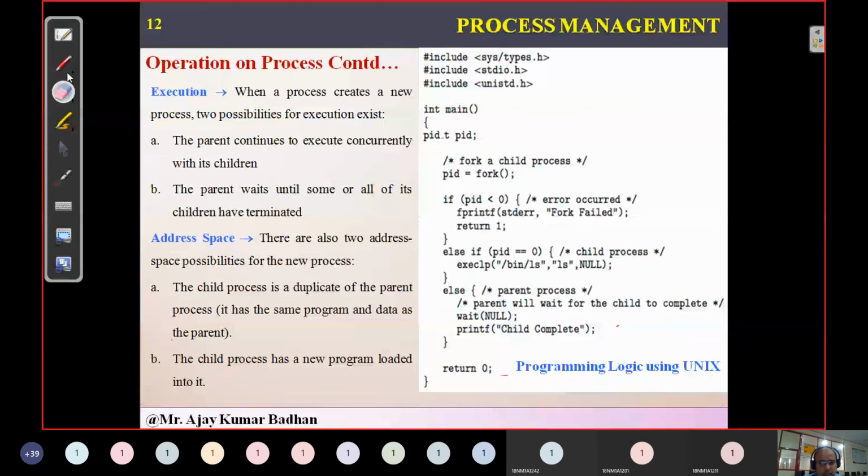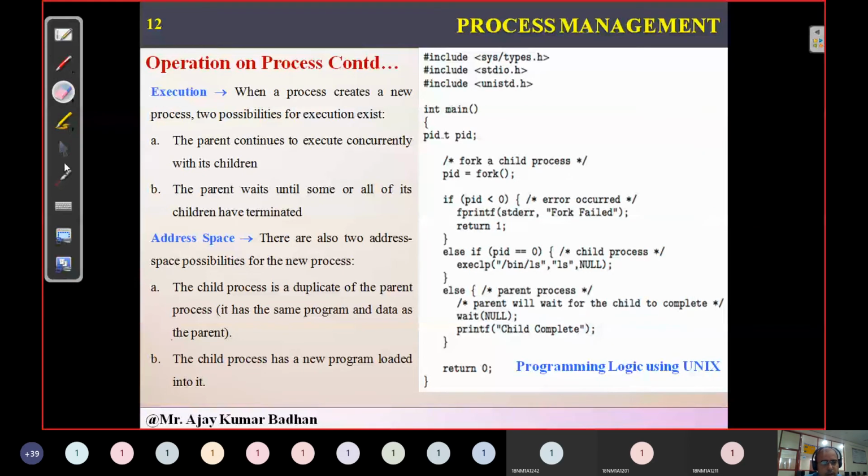So whatever system calls we have used, what are the system calls we used? We have used fork. We have used something called fprintf. This is a system call. Remember, file printf, we are printing to a file here. Execlp, this is a system call. Even wait is a system call. All four are coming from this particular header file called sys/types.h. Okay, from here we are executing. If you have any doubts, you can ask me later.